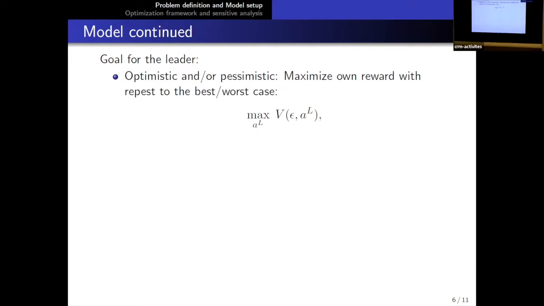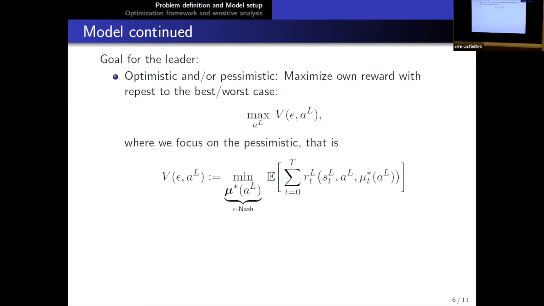Meaning that if we define the leader's reward by this V, there are several different definitions for this V. And in this talk, we are focusing on the pessimistic one, which means that the leaders will minimize over all of the epsilon Nash equilibria for the followers, and then the reward function would be the minimization of that.